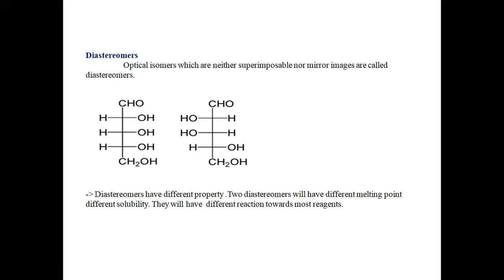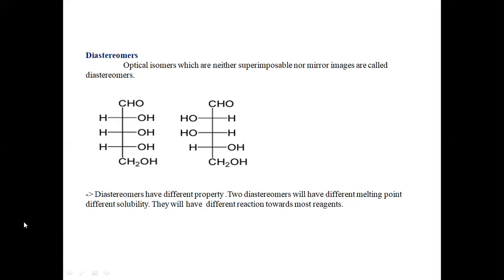These compounds we are calling diastereomers. Means they will not be superimposable, as well as they are not mirror images. So such type of compounds will be referred to as diastereomers. And these diastereomers have different properties: two diastereomers will have different melting points and different solubility. They will have different reactions towards most reagents.